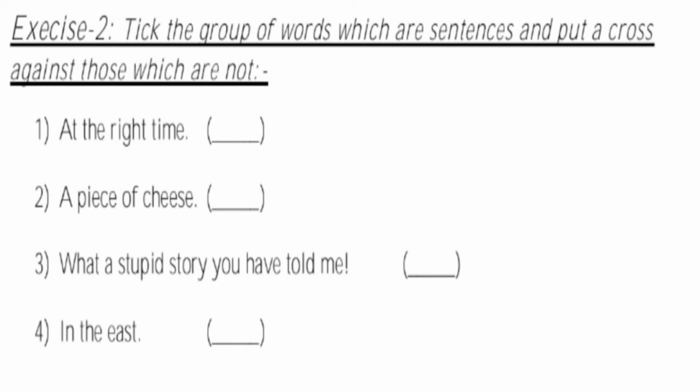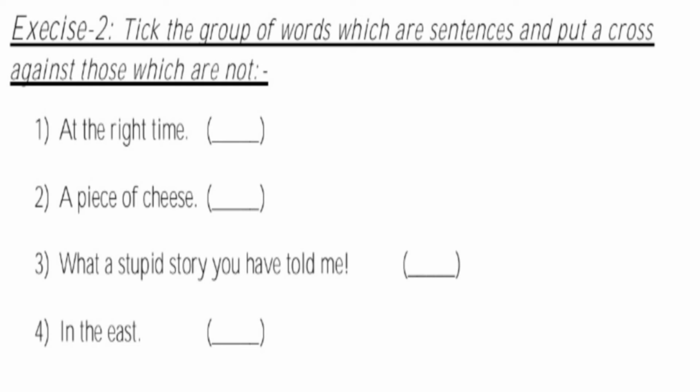Now we have got exercise 2. Tick the group of words which are sentences and put a cross against those which are not. This is a simple exercise. We have to read this group of words. If they are making complete sense, then they are sentences. If they do not make any sense or make incomplete sense, they are either jumbled words or phrases. We have been given a column. Over there we have to tick it if it is a sentence, and cross it if it is not a sentence. So let's begin.